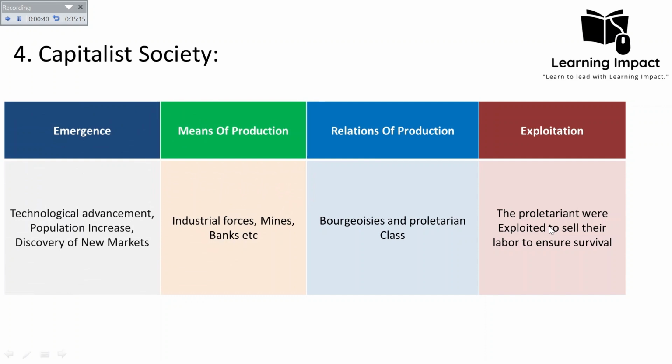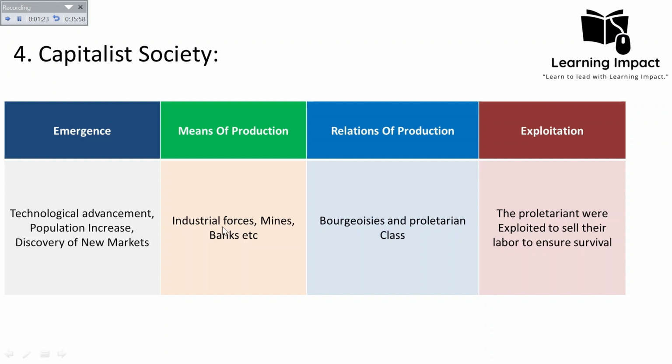And he believed that the capitalist society emerged because there was technological advancement, the population increased, and there was an increasing demand for consumption caused by the population increase. Also, there was the discovery of new markets through colonialism. It was for the first time that the concept of colonialism started, which led to mass scale production, because some other countries were colonized by those who had industrialized first. This is the concept which we have studied in the theories of social stratification, in the form of dependency theory and Wallerstein's world system theory, which we have just studied in our previous lectures.